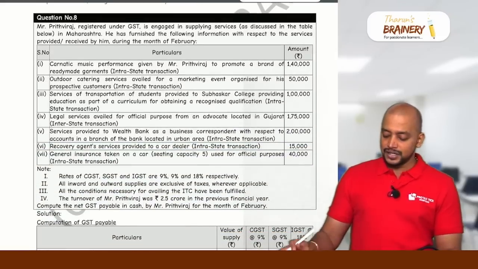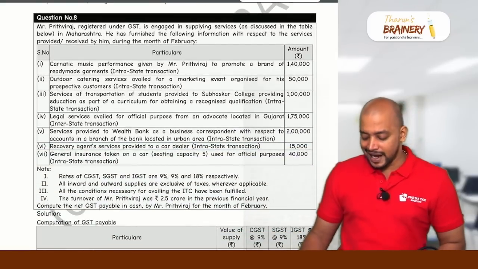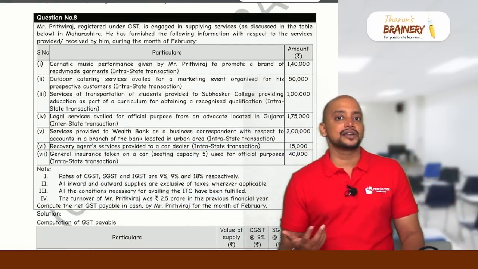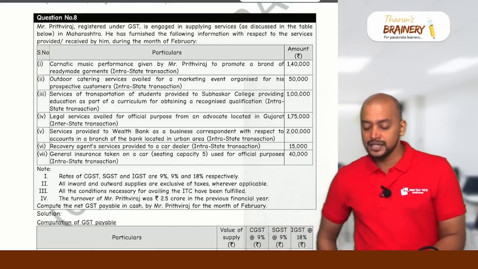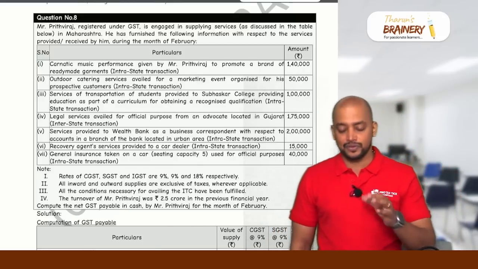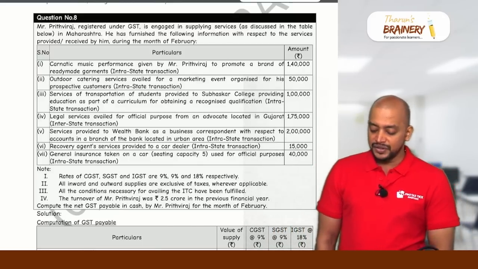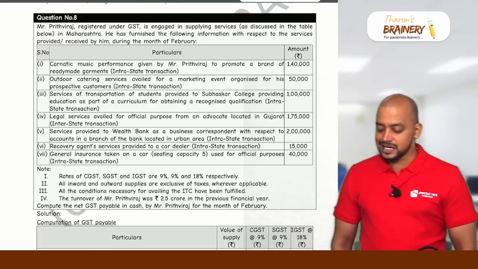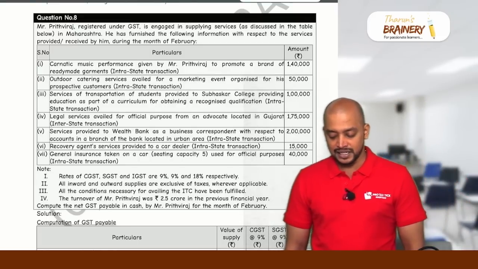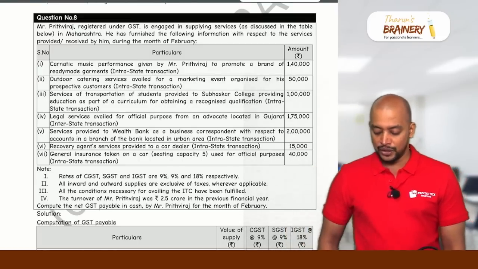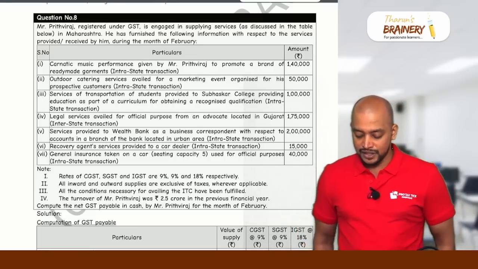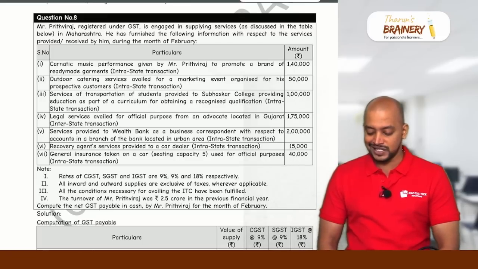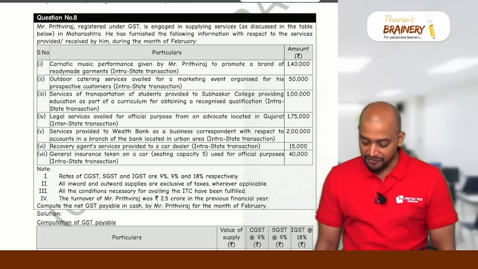Then next one, question number 8. Again, question number 8 is like a consolidated question, so that involves all inward supplies and outward supplies, and we need to arrive at the answer. So it will be like an 8 marks question. Mr. Prithviraj, registered under GST, is engaged in supplying services as discussed in the table below in Maharashtra. He has furnished the following information with respect to services provided or received by him during the month of February.